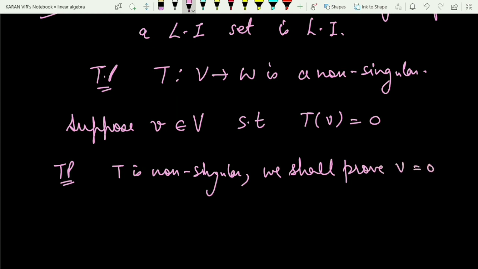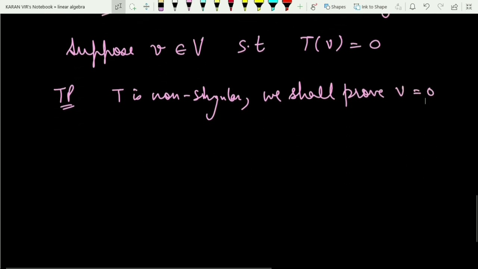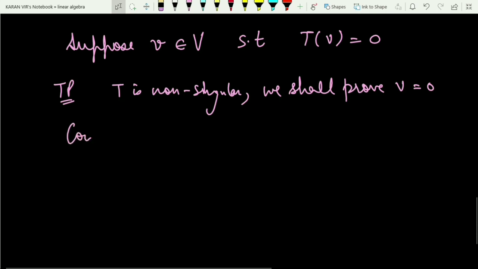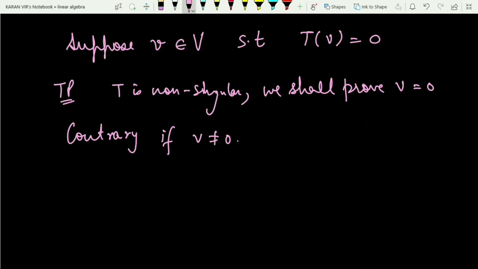That is the definition of non-singular. Let us assume the contrary, that V is non-zero. So if V is non-zero, the singleton V is linearly independent. In the previous videos, I have proved this fact,